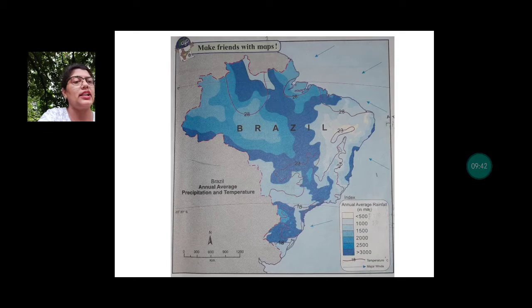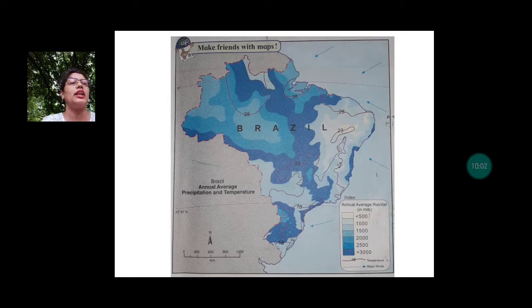So the question is, in which region do you find higher temperature? So that we have done, it's in the north. Considering the latitudinal extent of Brazil, where will you find temperate climate? For this, I would advise you to open to page 15. Okay, and there you find the map of Brazil. We have also completed the map of Brazil.